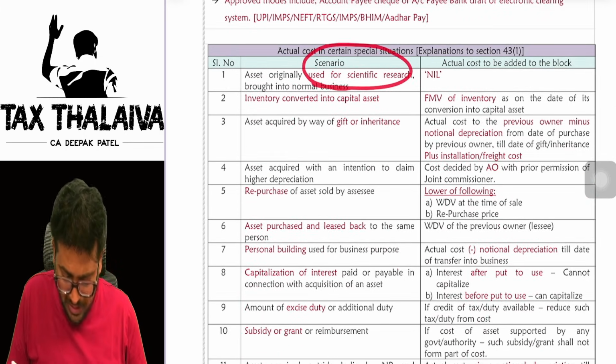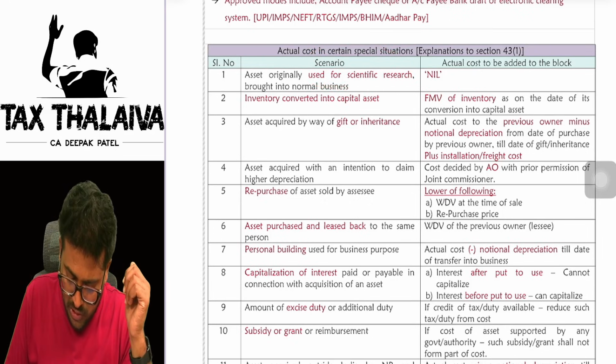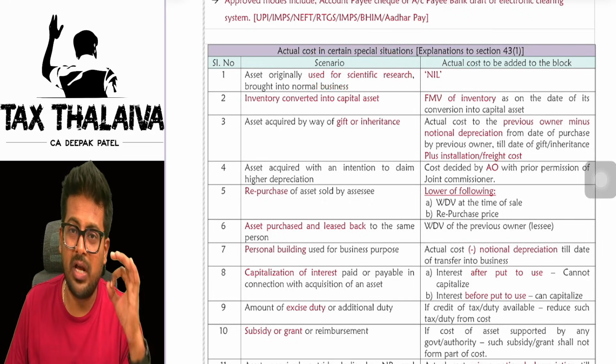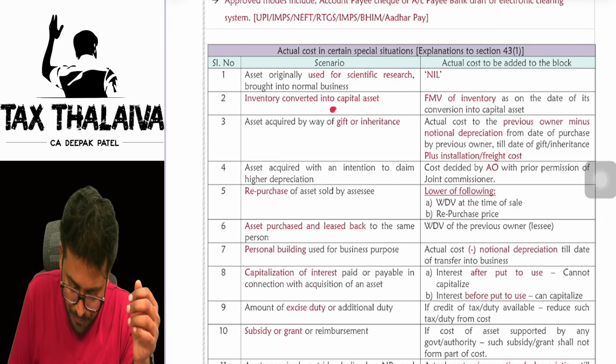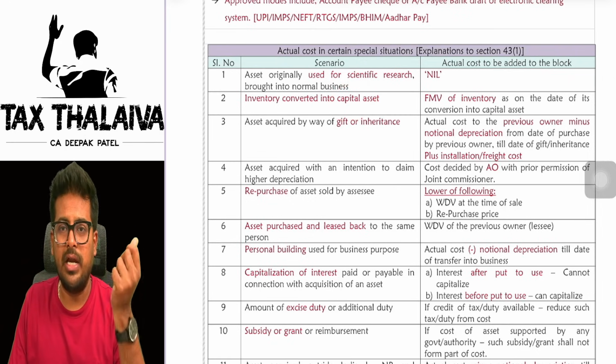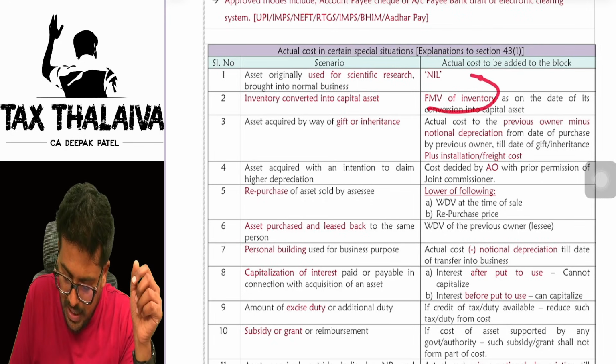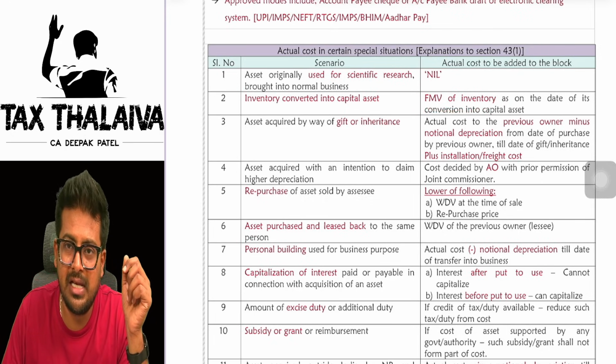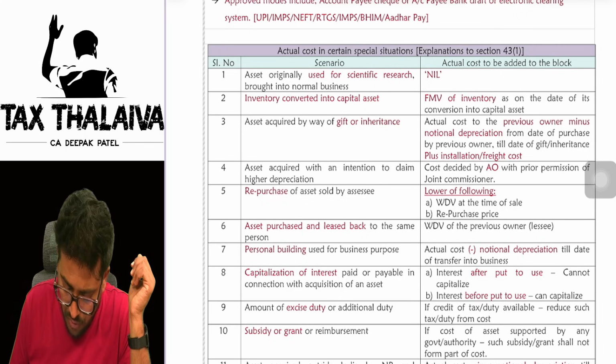Now, first scenario. If the asset is used for scientific research already, then the actual cost shall be nil. If you convert the inventory into a capital asset, if you convert the stock in trade into a capital asset, then the fair market value as on the date of conversion will be treated as the cost of acquisition.